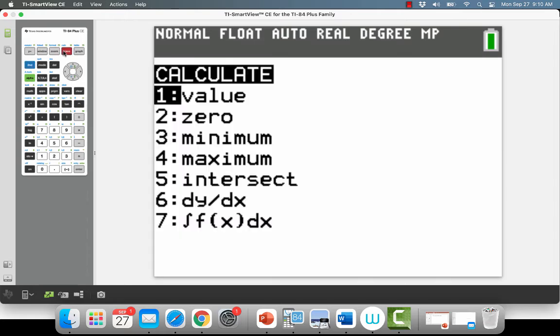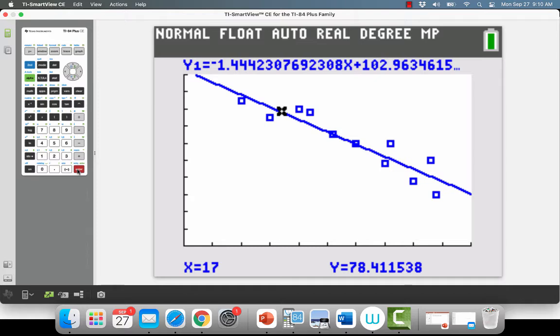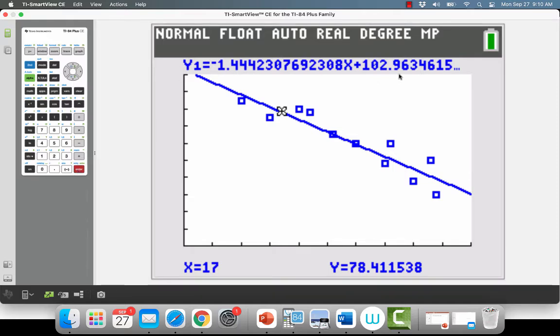We can do second calculate, value, and I want the value of a 17-year-old, and I hit enter, and it gives me 78.4. So we would expect a 17-year-old, based on this information, to game for 78.4 minutes, and that's per, I forget what this is per. Is this per day? So you can make your predictions using this big thing, okay?